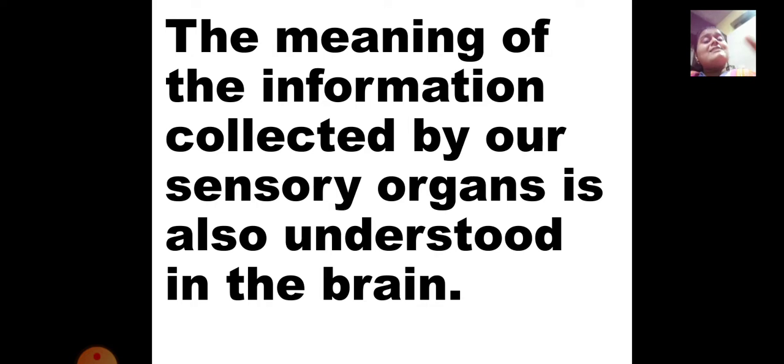And also if we eat something very sour, we immediately make our face a little bit weird, so that also information is given by the brain. So all the sensory organs as well as all the organs behave according to the information given by the brain.